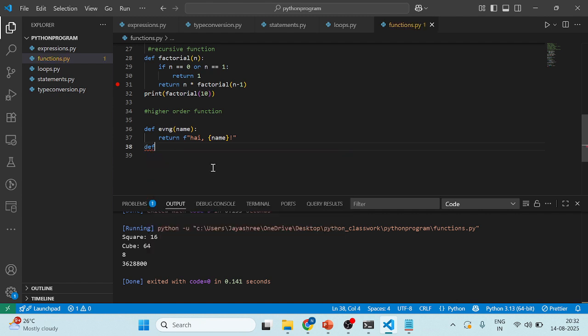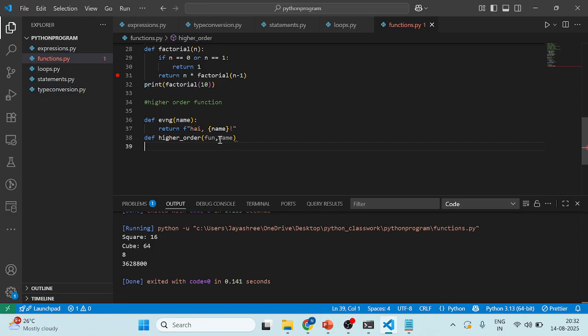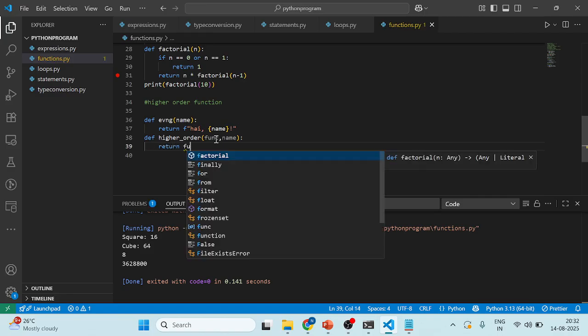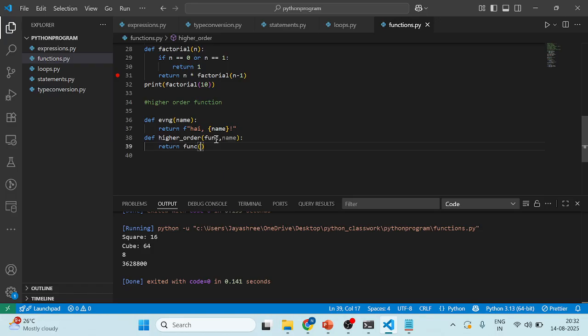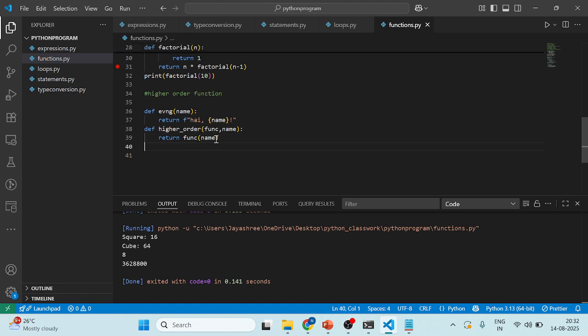So next, another one, I'm passing the function here using higher order. That will be the function I'm calling here, and after that a name. Okay, function and name. So here return function and name. So f string is one format and the normal way is another format.